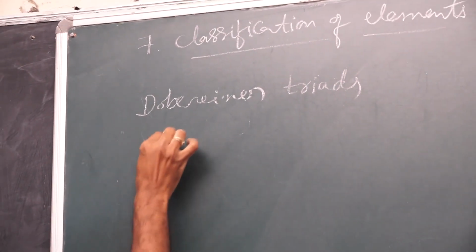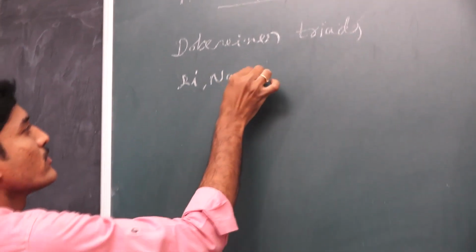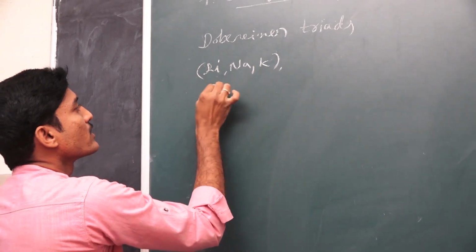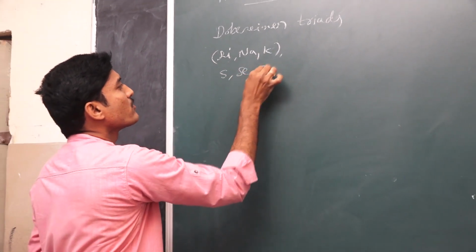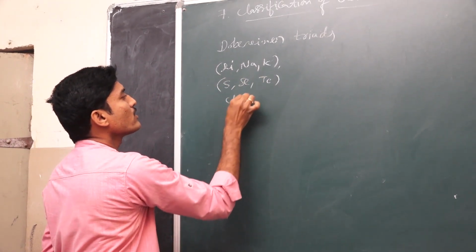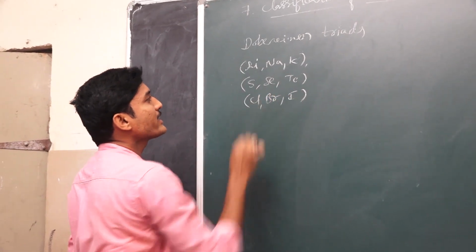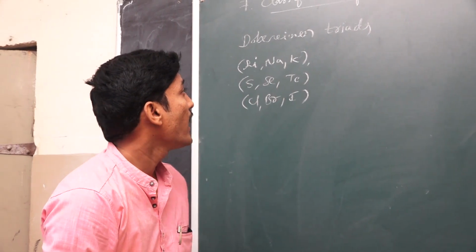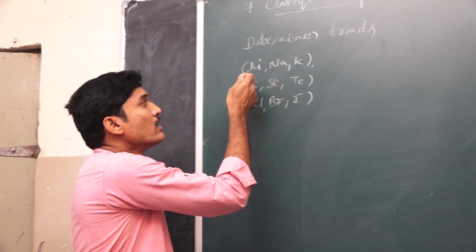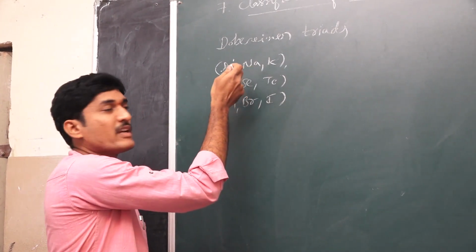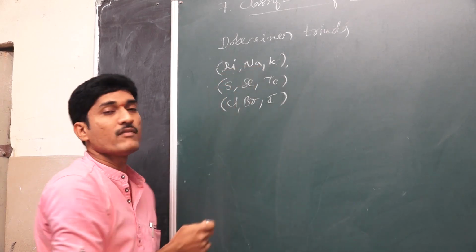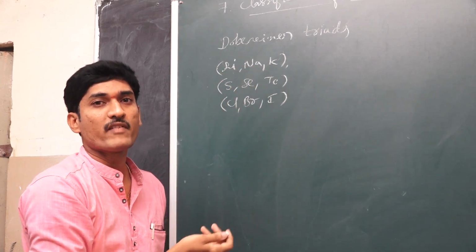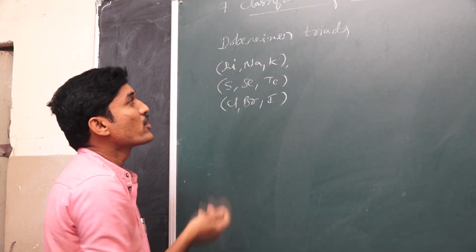Here there are some examples: lithium, sodium, potassium; sulfur, selenium, tellurium; chlorine, bromine, iodine. Like that, some examples may be asked in examinations, very important. And we know that the middle element's atomic weight is the arithmetic mean of the first and last elements' atomic weights. So this is about our triads.